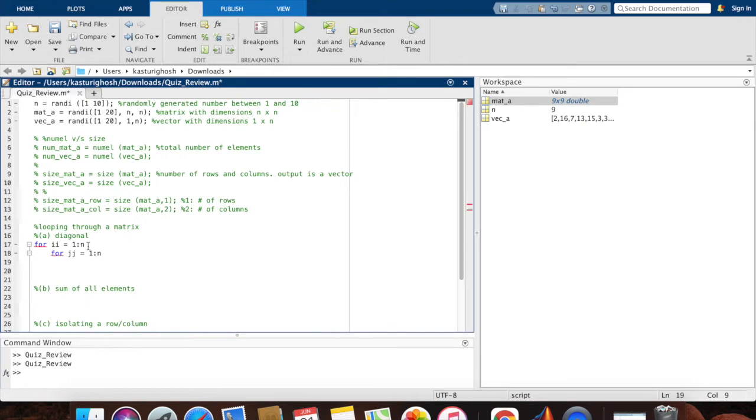Why am I starting at 1? I want to go from the first element. And why am I stopping at n? I want to go to the last element. All right, and my size is n by n, so my last element is n in both cases.